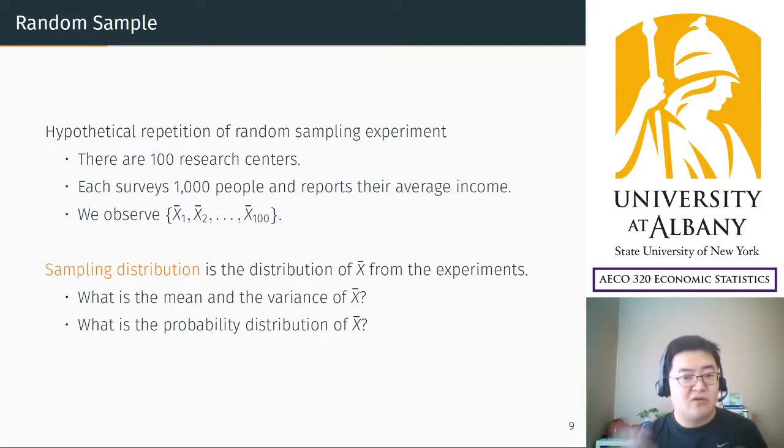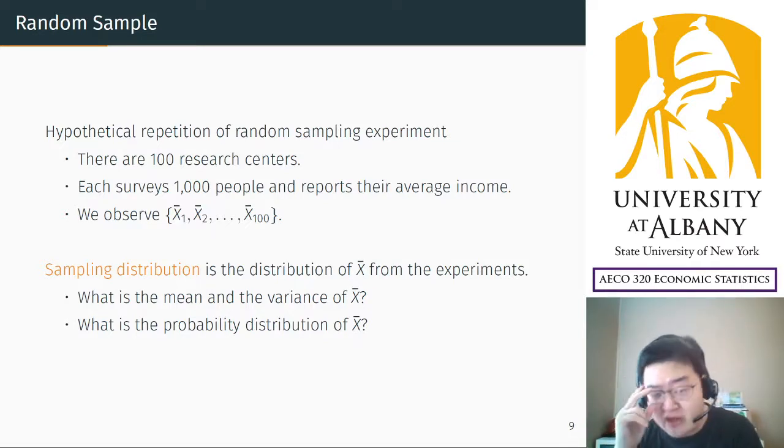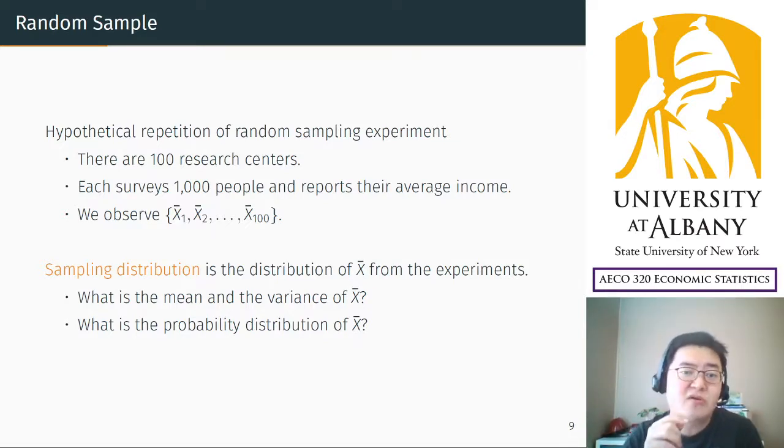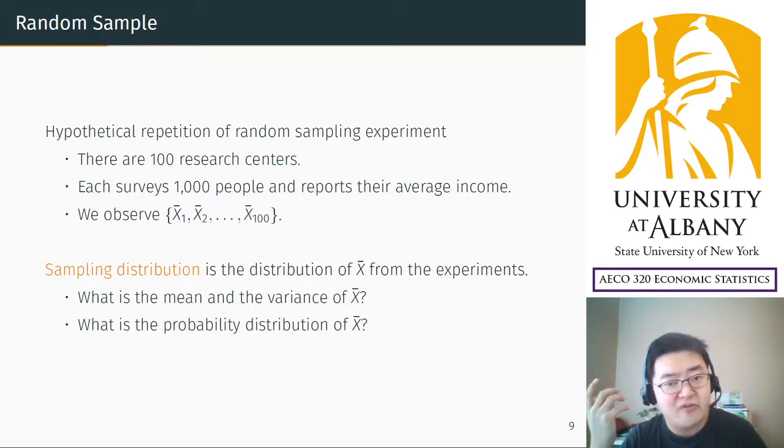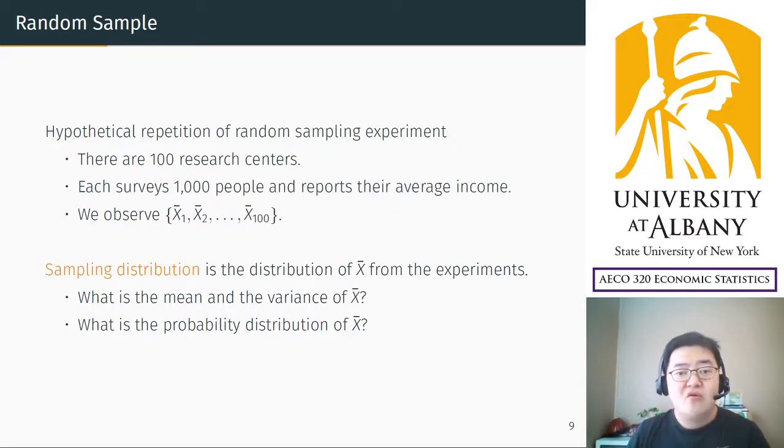And so again, examples. Hypothetically, you have to imagine something like this. In our example, one research center conducted one survey of 1,000 people. To repeat that, you have to imagine 100 research centers. Suppose that there are 100 research centers who are doing the same research. All of them are studying the average annual income. So each of them surveys 1,000 people and reports their average income. That will make 100 observations.